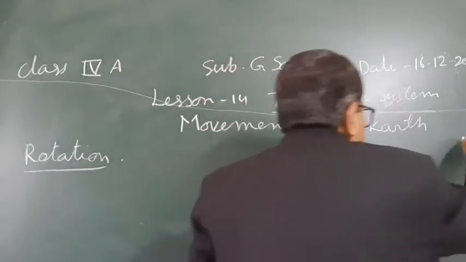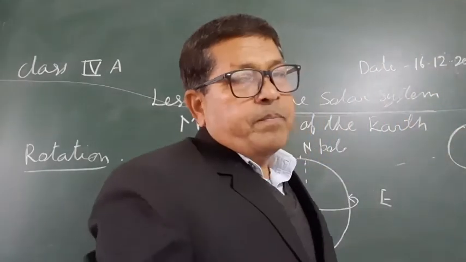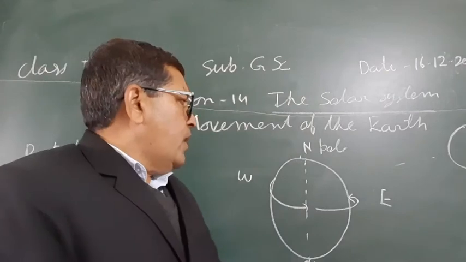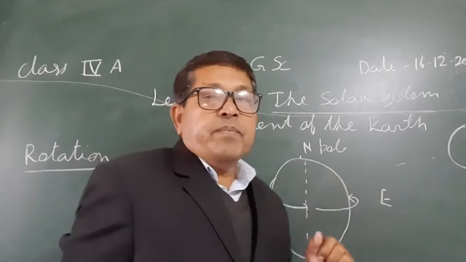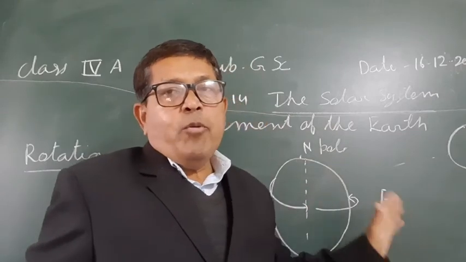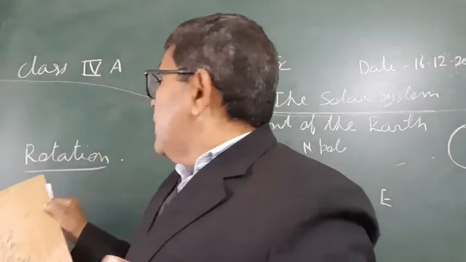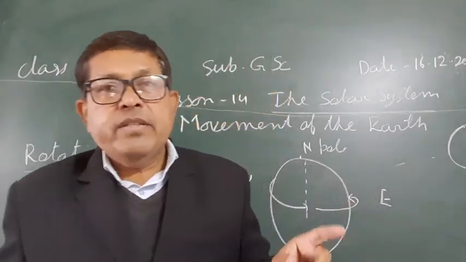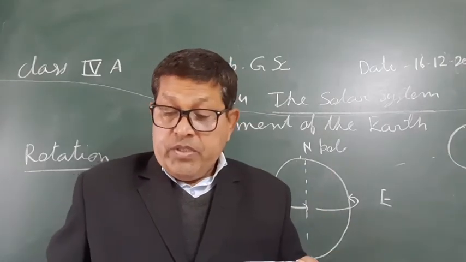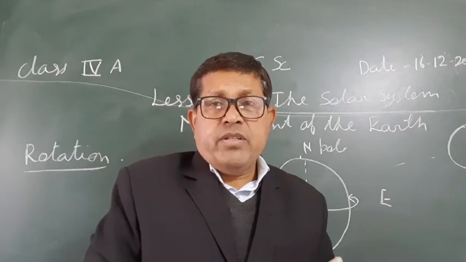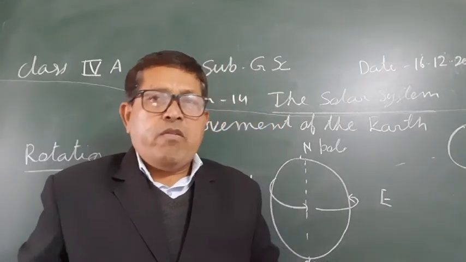Suppose this is the sun. The side of the earth toward the sun is having day, and the opposite side is having night. So rotation of the earth causes the day and night. Rotation is completed in 24 hours.